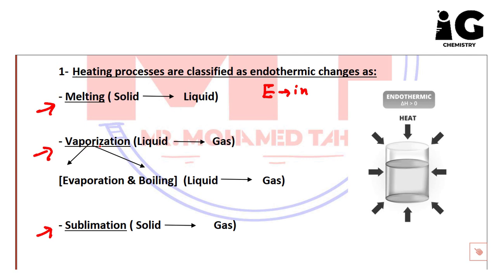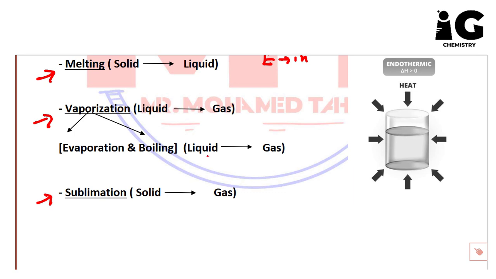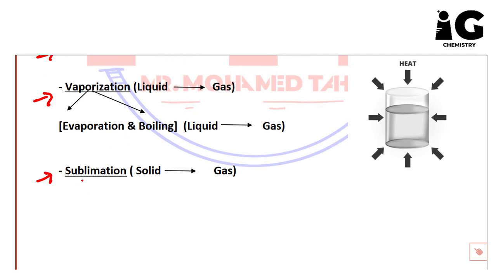Second one is vaporization, a change of state from liquid to gas, also by increasing or adding heat energy. We have to take care that vaporization could be evaporation and could be boiling, and we'll know what is the difference between them, and this is a really important difference to know. But both of them are correct in case they do the same change from liquid state into gaseous state. The last one is sublimation.